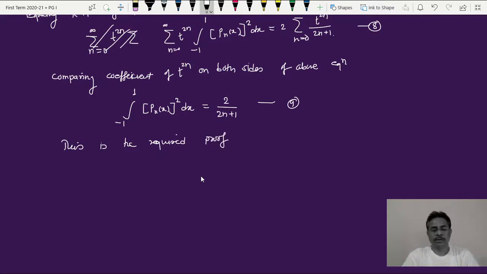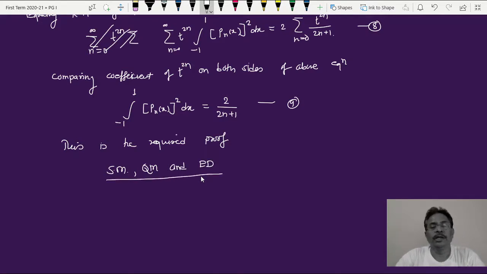Okay, note, this orthogonality condition is quite useful in statistical mechanics. Several problems are there in quantum mechanics and in electrodynamics too. So there are several branches of physics where this orthogonality condition of the Legendre function or Legendre polynomial is used. It has a lot of applications in almost all these branches of physics. That's why this is one of the very, very important properties of this type of Legendre function.